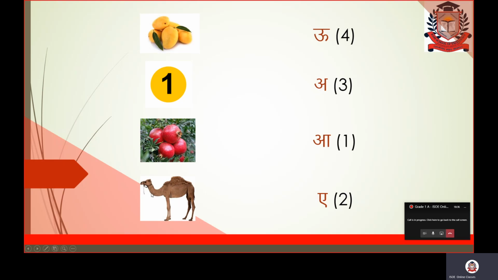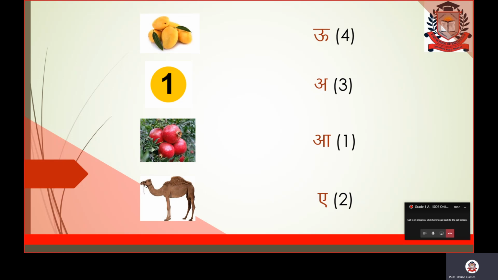Next, last picture is here. Oont. Camel picture. What do we call camel in Hindi? Oont. And what is the first letter in the word oont? It is bada oo. So where is bada oo? Let's see here. Fine. This is bada oo or oo.